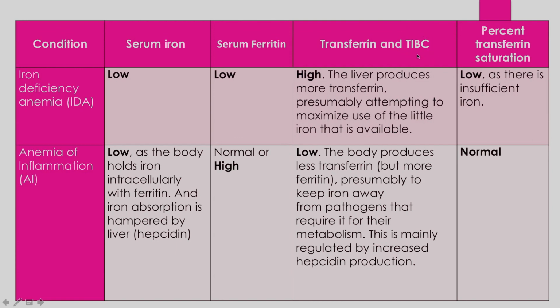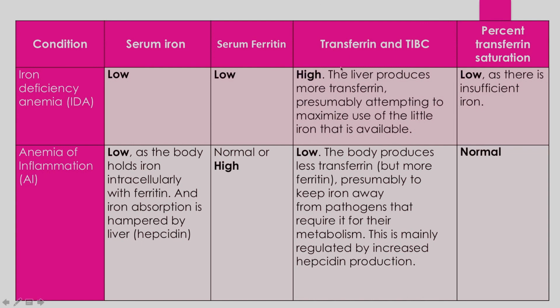Whereas in anemia of inflammation, the serum ferritin levels are high because the body has started producing the hepcidin protein, which decreases the absorption. First, it decreases the absorption of iron from the intestine, from the duodenal cells, and second, it also suppresses the release of iron from the iron stores in the body. So thereby the serum ferritin levels are normal, or they might even be high.